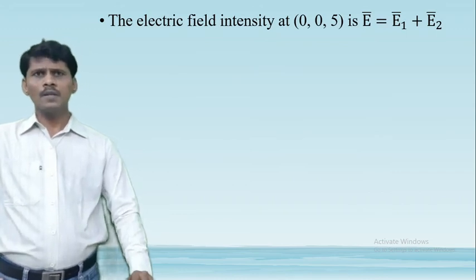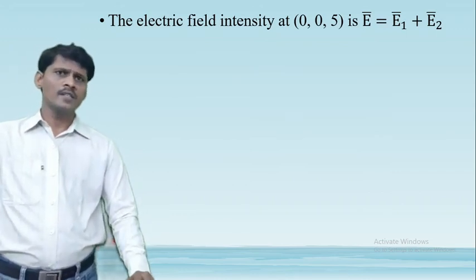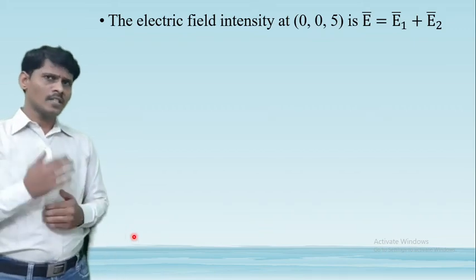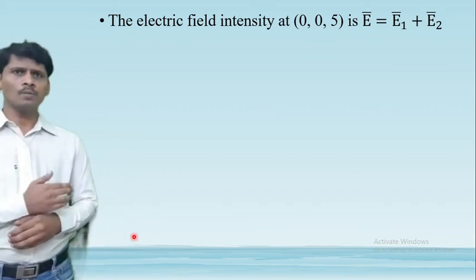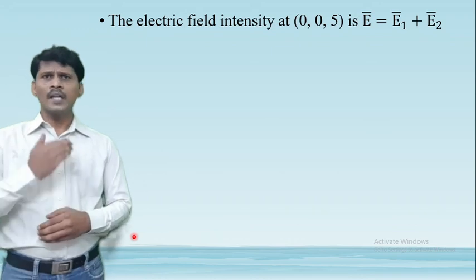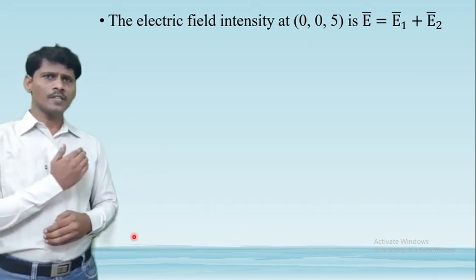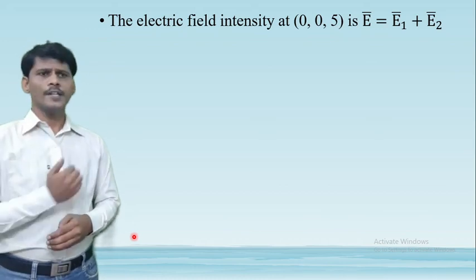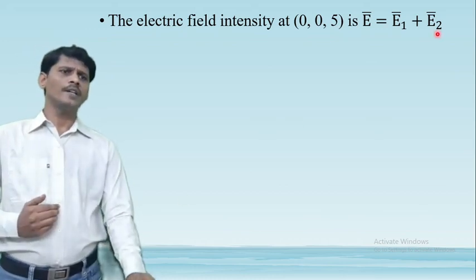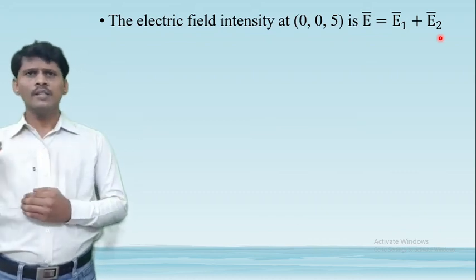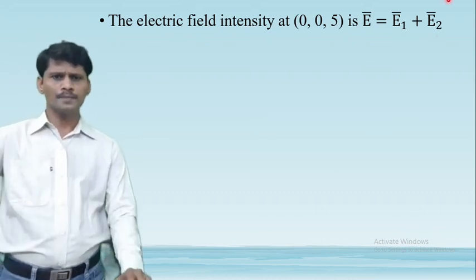Therefore, the total electric field at 0, 0, 5 meters is E bar equal to E1 bar plus E2 bar, where E1 bar is the electric field intensity at 0, 0, 5 meters due to the charge Q1, and E2 bar is the electric field intensity at 0, 0, 5 meters due to the second charge Q2.